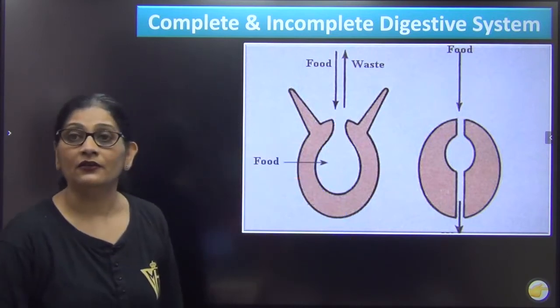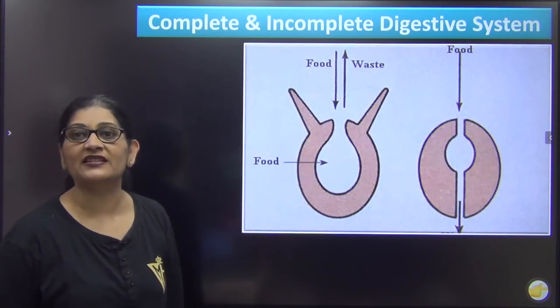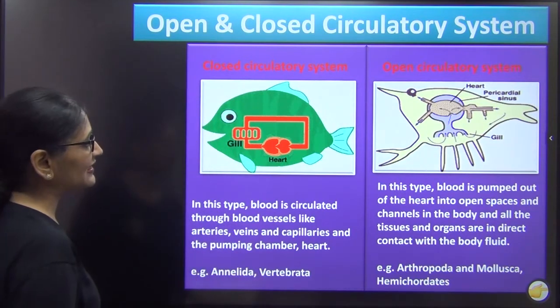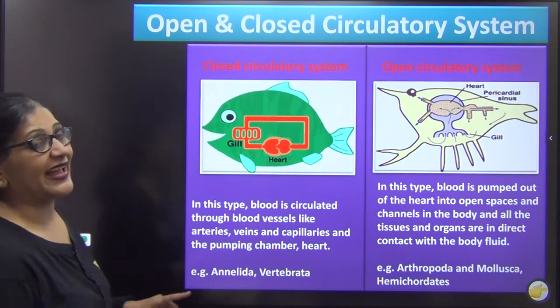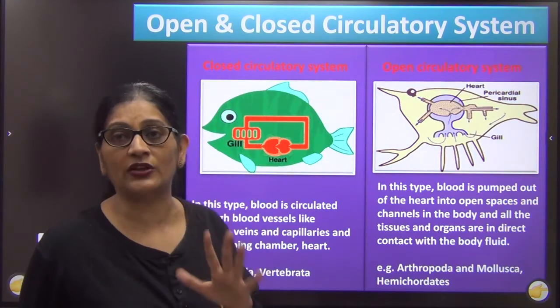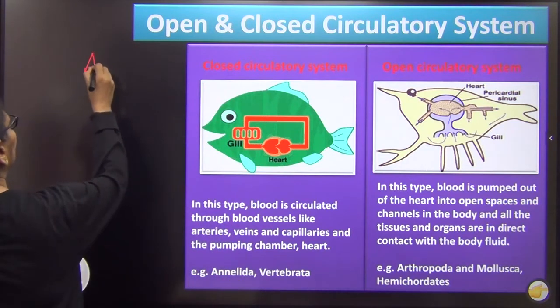Another example showing how organ system changed its complexity over time is regarding your circulatory system. I'll just tell you, the first organism, the first phylum actually जिसमें circulatory system आया था, that was annelids.